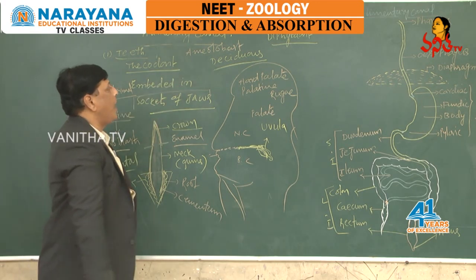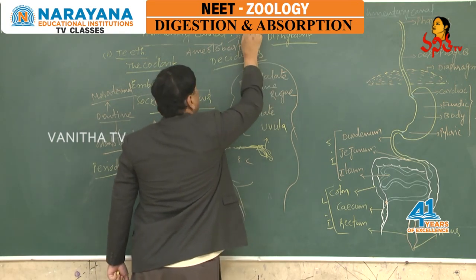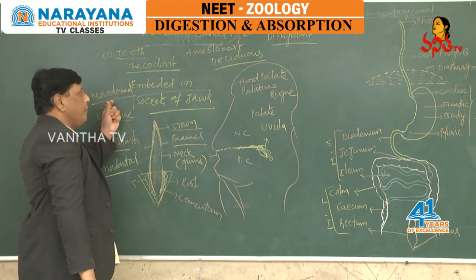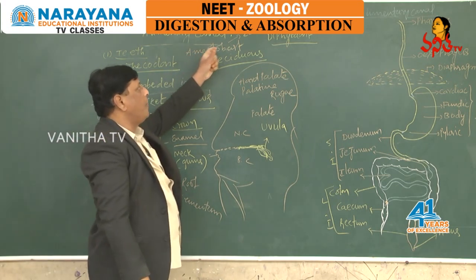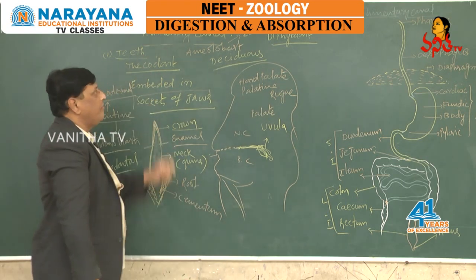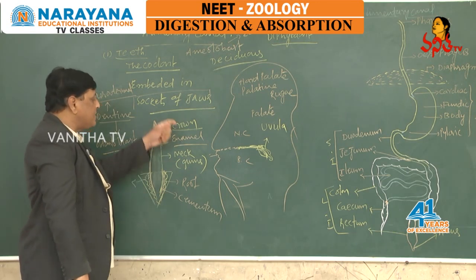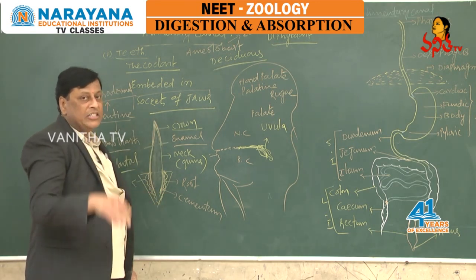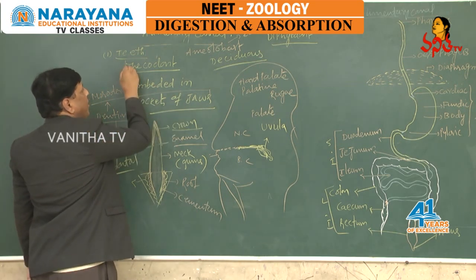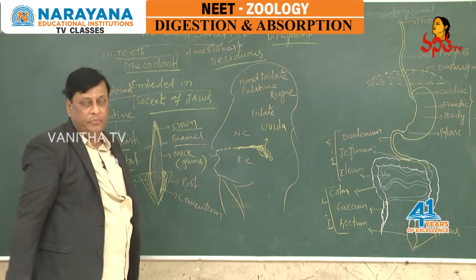These ameloblasts are ectodermal in origin, whereas the odontoblasts are mesodermal in origin. Hence we say the tooth is always ecto and mesodermal in origin. Such teeth are embedded in the socket of the jaws, hence we call such an arrangement thecodont dentition.